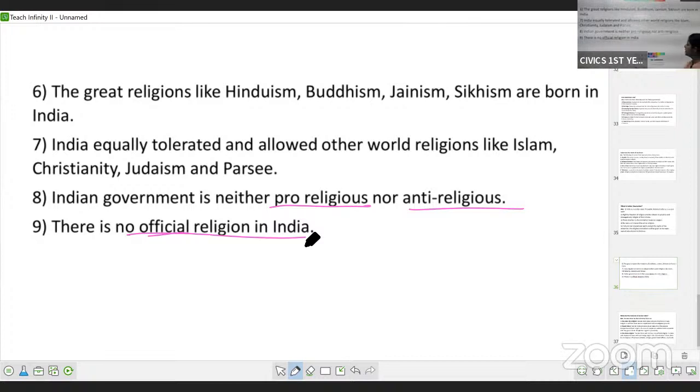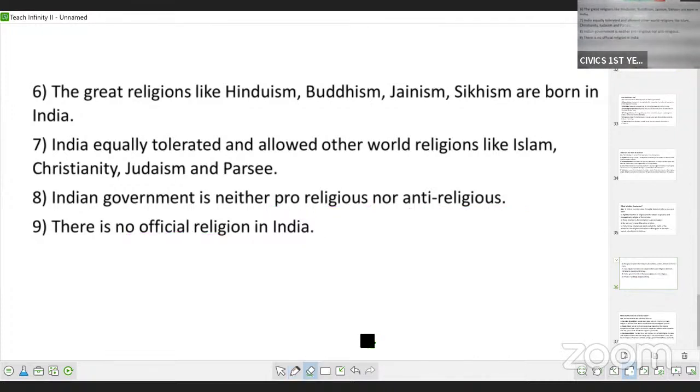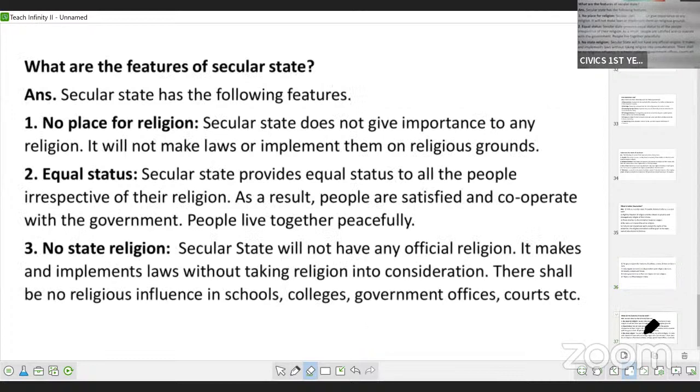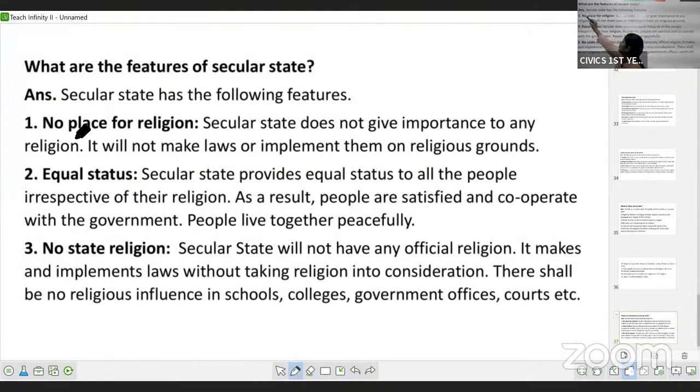So this is secularism in the Indian context, or secularism in India. Okay, and the third question is, what are the features of a secular state? In a secular state, there is no place for religion. It's the same points you can write. There is no place for religion.